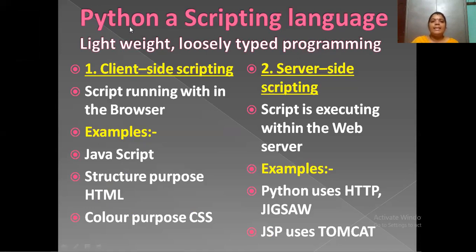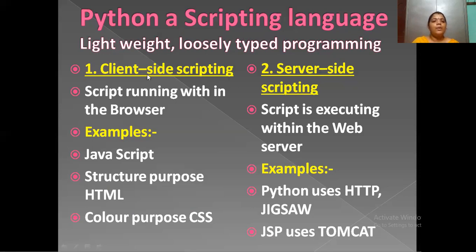Nowadays Python is a rocking programming language, because many IT industries use this Python scripting language to write code and develop web applications. For that purpose scripting languages are most important, and Python is a main icon. We have two types of scripting languages: one is client side scripting, the other is server side scripting.